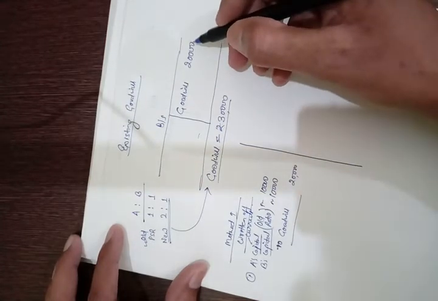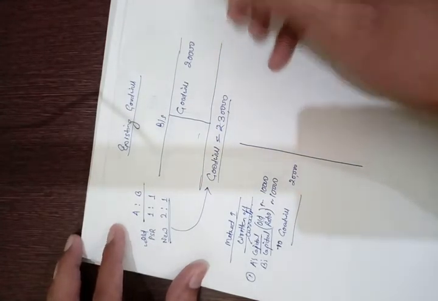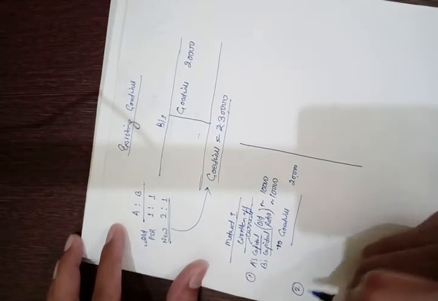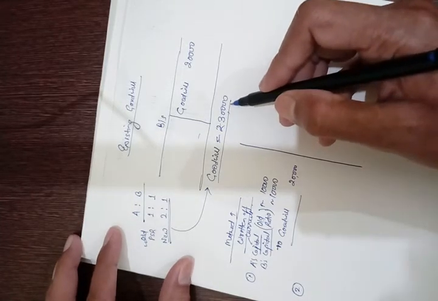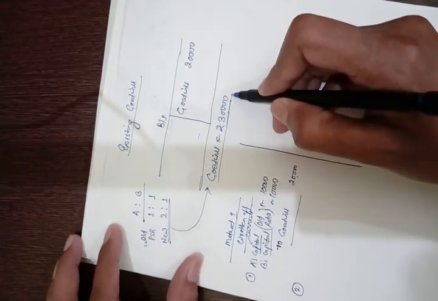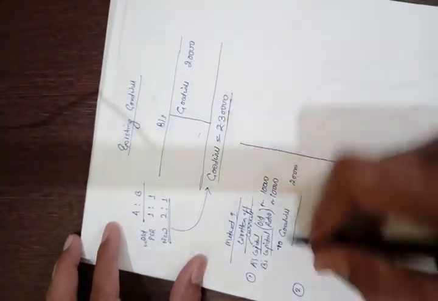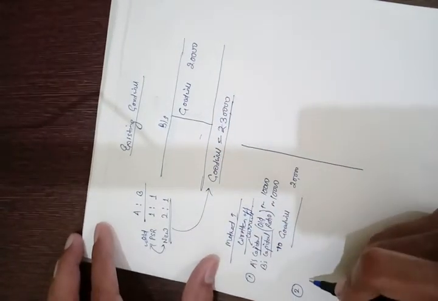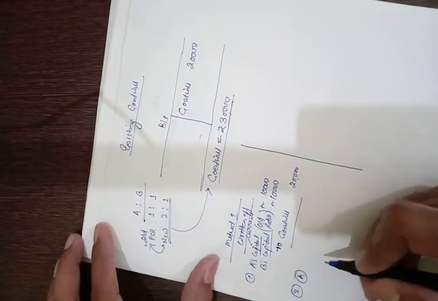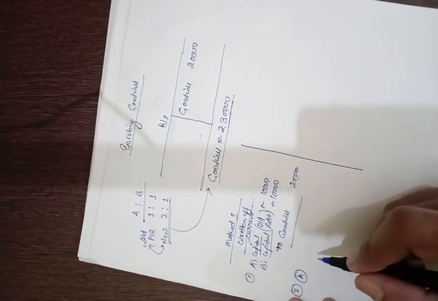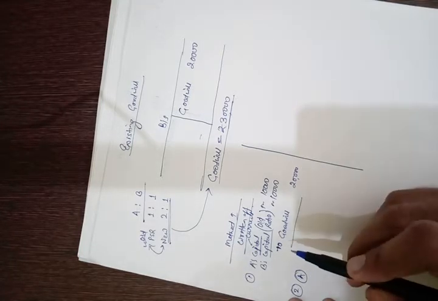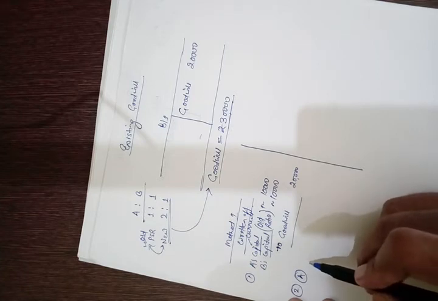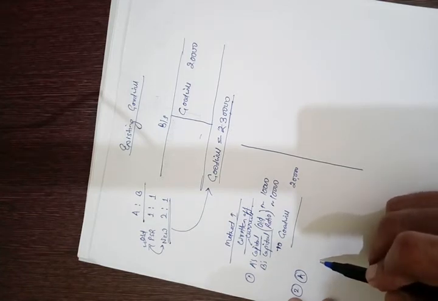So once we are done with past valuation of rupees 20,000, now we have an option to adjust the goodwill as per the methods that we already know. The current valuation of rupees 30,000, for the adjustment of change in PSR, we know that there are two methods. Method A, under method A, we pass an entry where gaining partner's capital account is debited and sacrificing partner's capital account is credited.